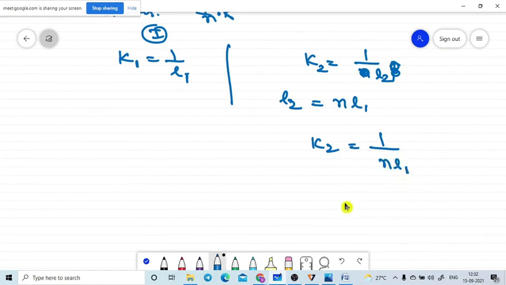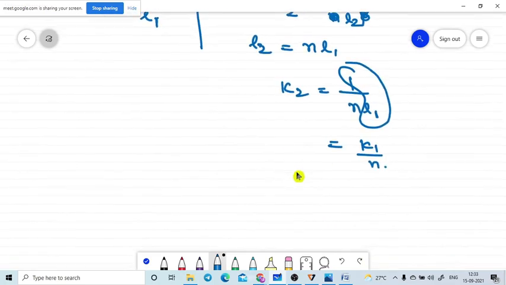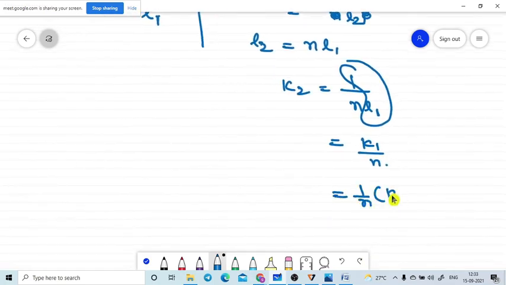But 1 by l1 is equal to the k1 value. That is equal to k1 divided by n we got. Then what we are getting is 1 by n into k1 value. It is decreased because it is the denominator term we are observing. The k2 value is decreasing. How many times is it decreasing? 1 by n times it is decreasing. That is very very important.